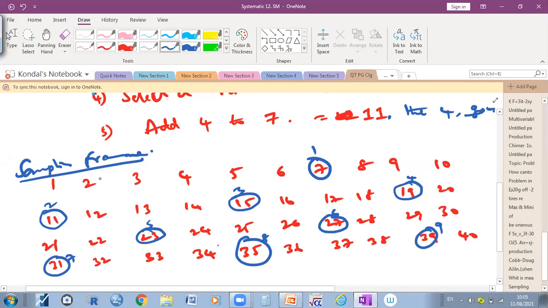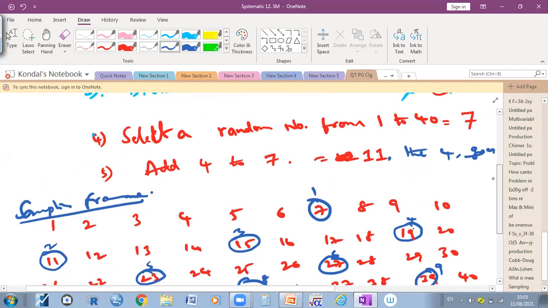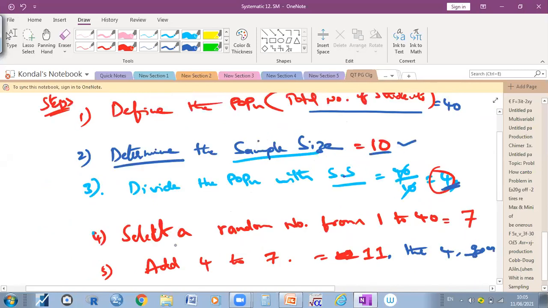So see here, how many samples did we get? 1, 2, 3, 4, 5, 6, 7, 8, 9. But how many do we need to get? 10. But we got 9.